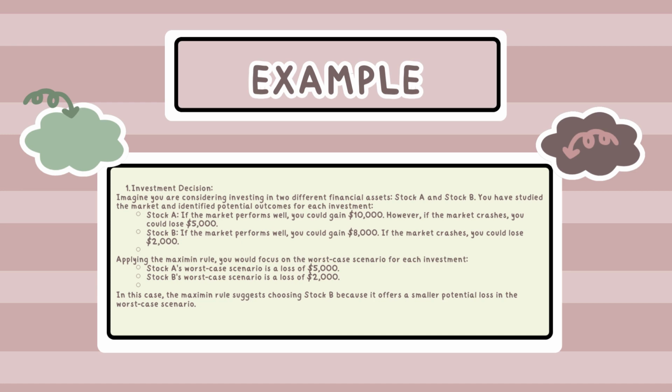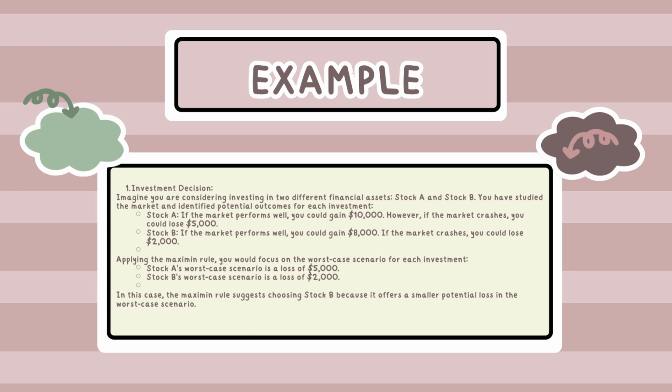And for stock B, if the market performs well, you could gain $8,000. And if the market crashes, you could lose $2,000. So by applying the Maximin rule, you would focus on the worst case scenario for each investment. Stock A's worst case scenario is a loss of $5,000. Meanwhile, stock B's worst case scenario is a loss of $2,000.